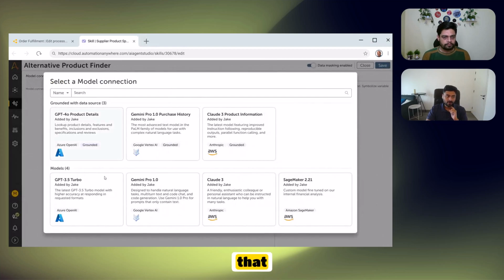I then see all the models that are exposed by the COE, different models are there. You can see Azure, Google, Anthropic, Amazon SageMaker, and so on. But you can also see there are certain models that are grounded. And this is where the RAG approach comes in. Because if I'm going to take an open-ended Azure OpenAI model, it's going to hallucinate. It's not going to give me context.